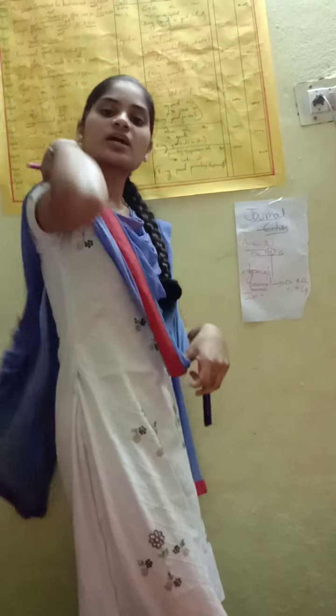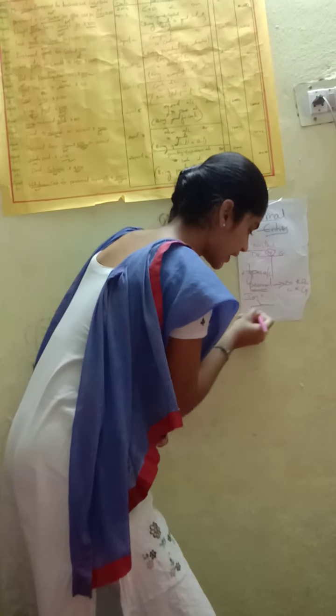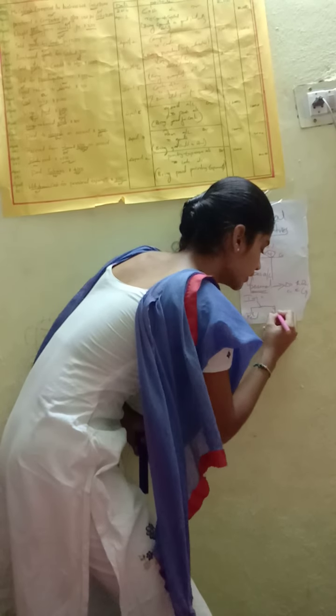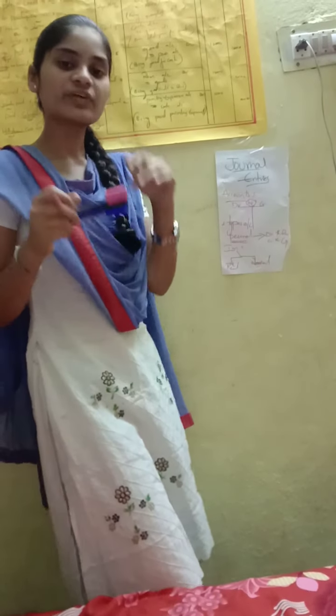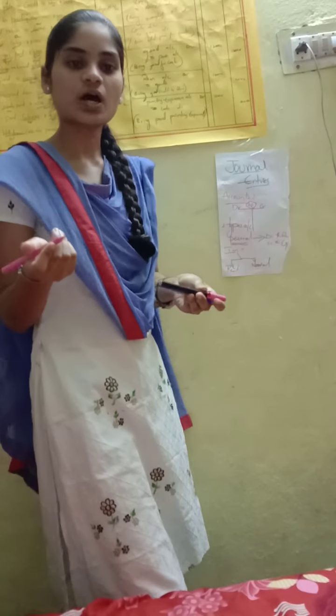Next, impersonal accounts. An impersonal account is classified into two parts: one is real, another is nominal. What is the rule of a real account? The rule of a real account is debit what comes in, credit what goes out.